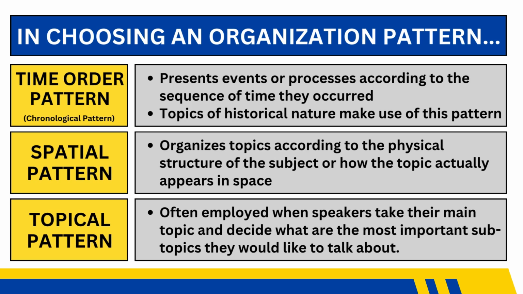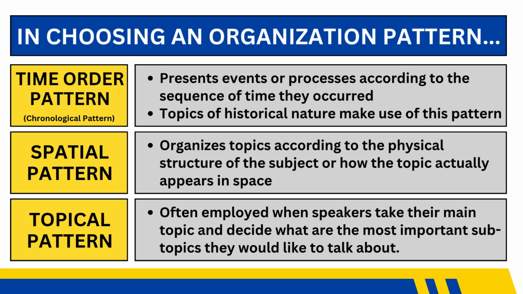Okay, so let's proceed here in choosing an organization pattern. Again, when organizing your ideas, you can choose among these three. The first one is time order or chronological pattern. This means arranging ideas based on when they happened. That's why it's chronological. Chronos, time. The second one is spatial pattern.